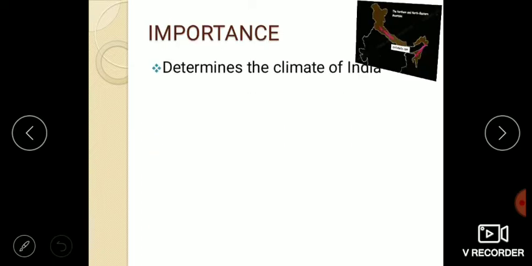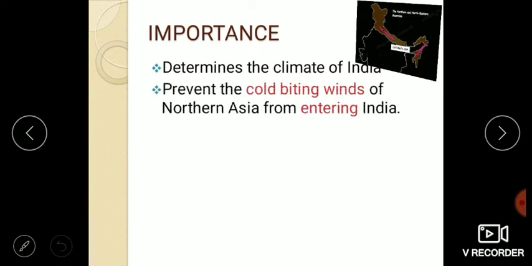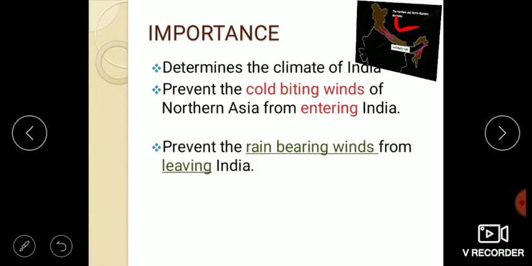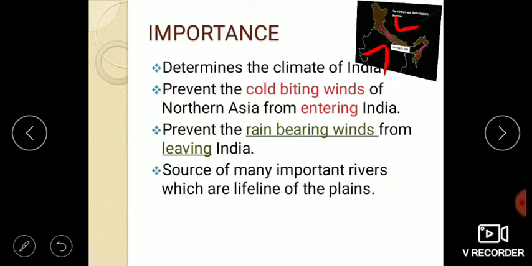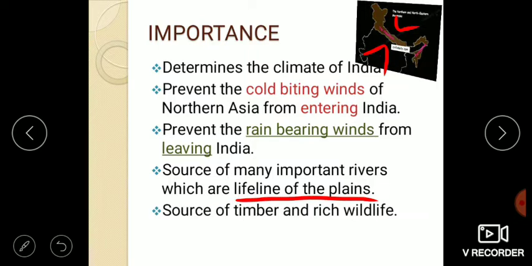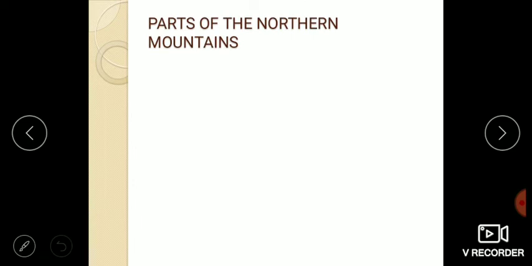Importance: it determines the climate of India. It also prevents the cold biting winds of northern Asia from entering India, and it prevents the rain bearing winds from leaving India. It is the source of many important rivers, which are the lifeline of the plains, and the mountains are also the source of timber and rich wildlife. Next is the parts of the Northern Mountains.